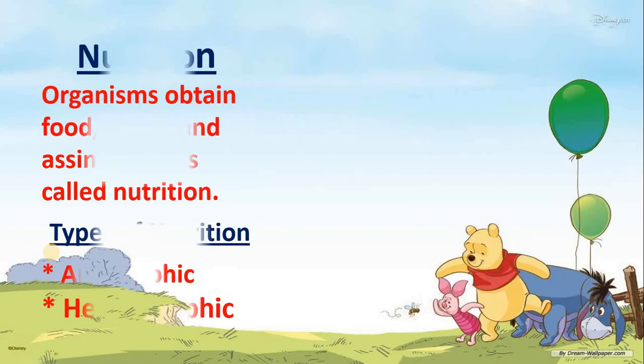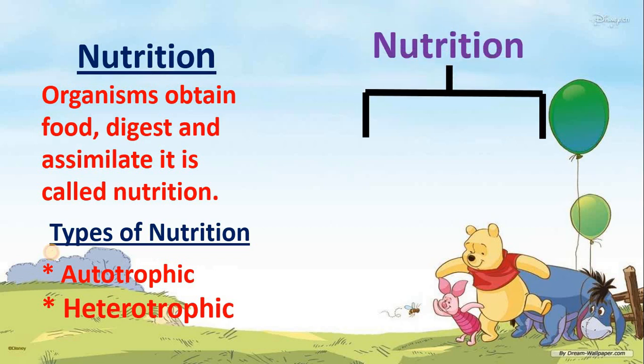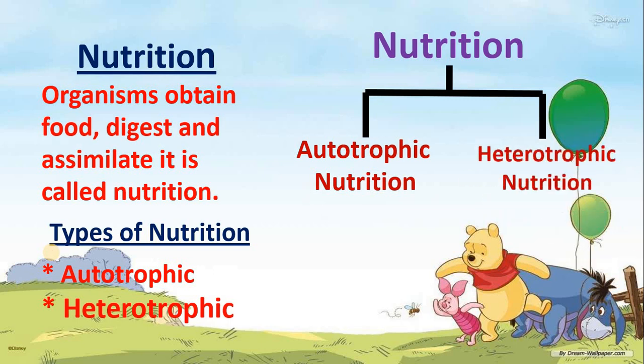The next concept in this chapter is nutrition. What is nutrition? Organisms obtaining food, digesting and assimilating it is called nutrition. Nutrition is broadly classified into two types: autotrophic nutrition and heterotrophic nutrition.